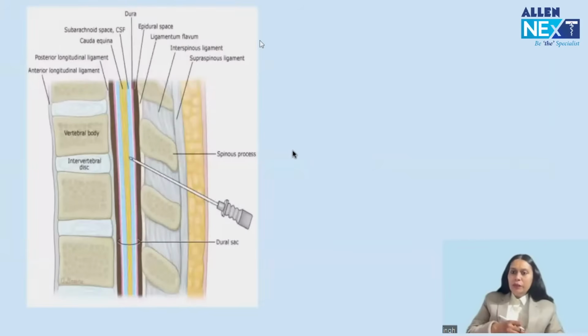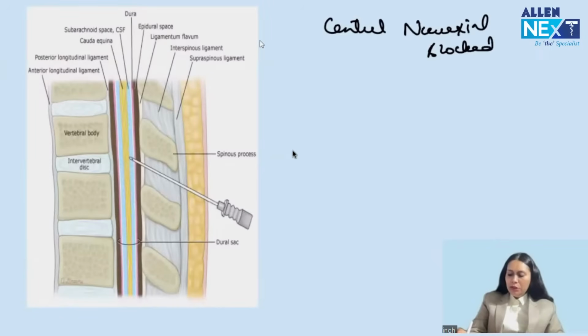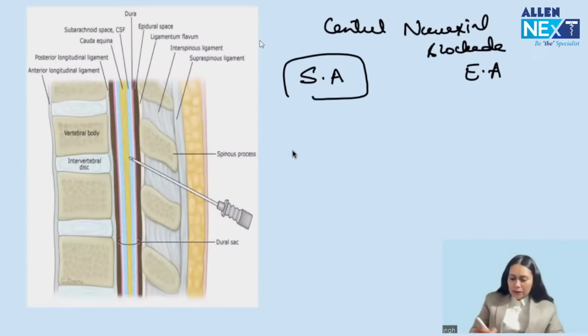Then the next question, which can be a clinical question, can be asked on central neuraxial blockade: spinal and epidural. They can ask the layers pierced for giving spinal and the layers pierced to give epidural. One of the most common expected questions. For spinal anesthesia, the first layer pierced is skin, then subcutaneous fat, right? Then the supraspinous ligament, then the interspinous ligament, which is between the 2 spinous processes.